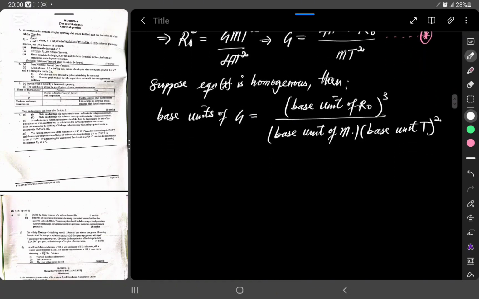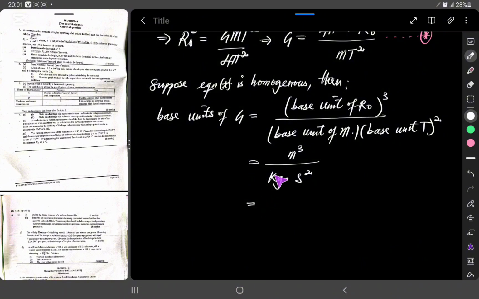So if this is the case, since r0 represents the radius of the orbital path, it means it is measured in meters since it represents length. M is mass measured in kilograms, and T is time, orbital period measured in seconds. So the base units of G will reduce to meter cubed divided by kilograms times seconds to the power 2.